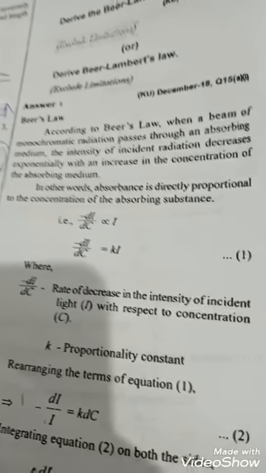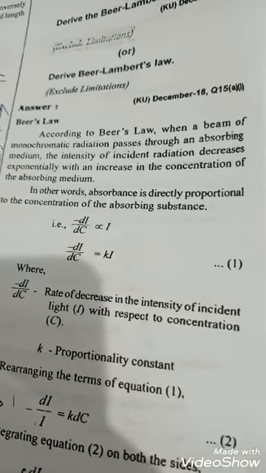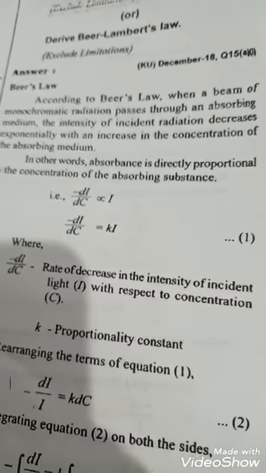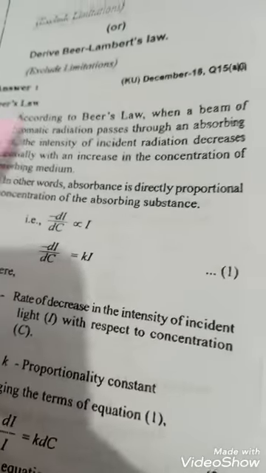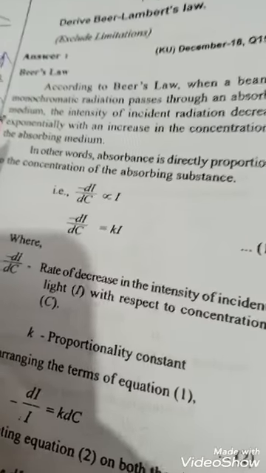Good morning, students. Today we are discussing a very important topic, Beer-Lambert's law. What is Beer-Lambert's law and what is the equation?